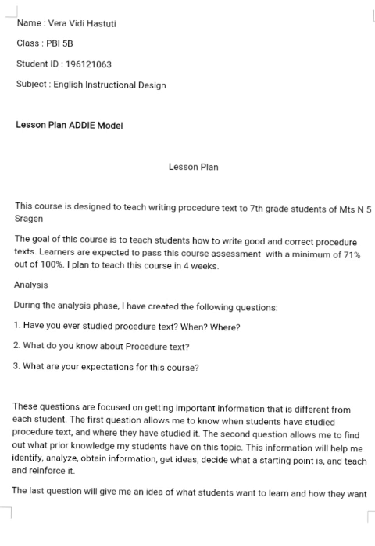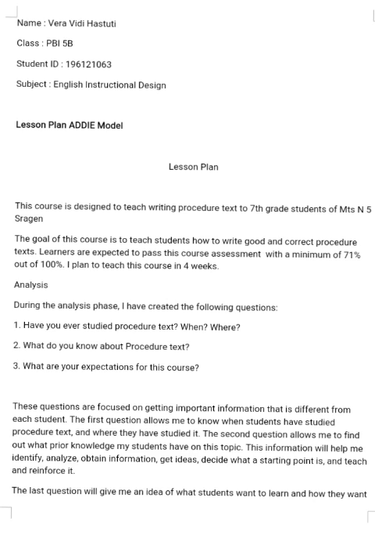This course is designed to teach writing procedure text to 7th grade students of MTSN 5 Sragen. The goal of this course is to teach students how to write good and correct procedure text. Learners are expected to pass this course assessment with a minimum of 71% out of 100%. I plan to teach this course in 4 weeks.